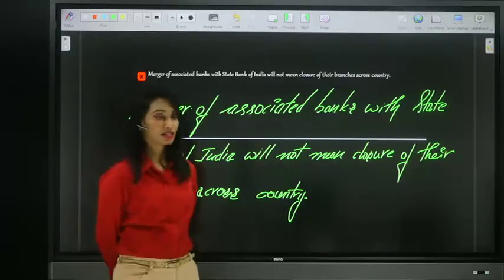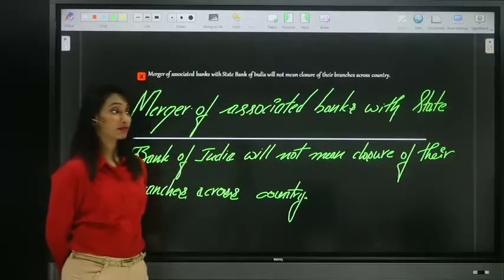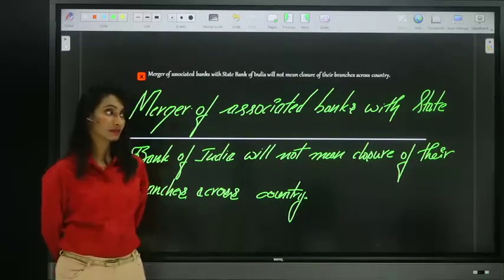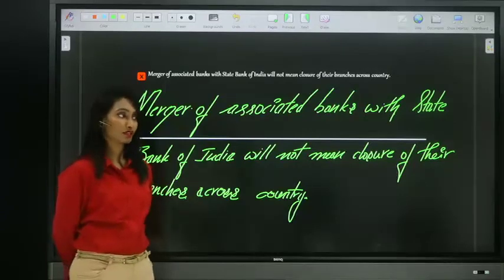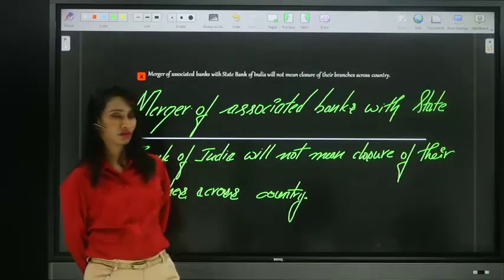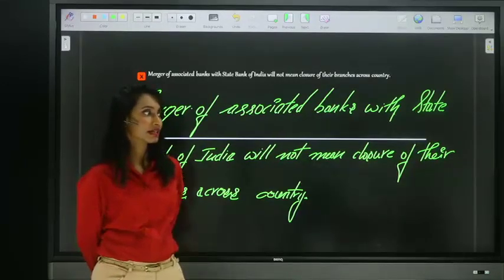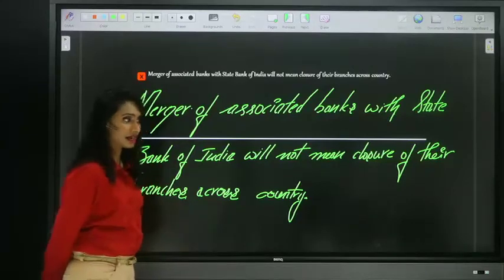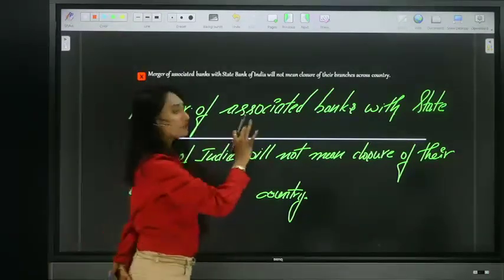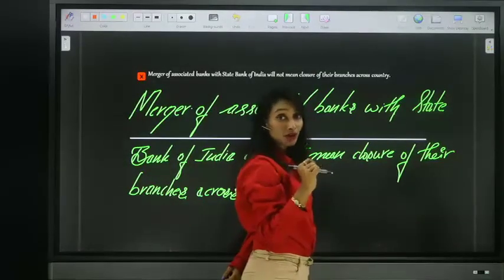Angela, you're partially correct. The is not required before associated. Before State is correct, but not before associated. So there is one more error. Try to find. Of course, the State Bank of India, the SBI is correct. Yes, Angela, you found that other one. Merger of associated banks with, I told you before, the names of banks.